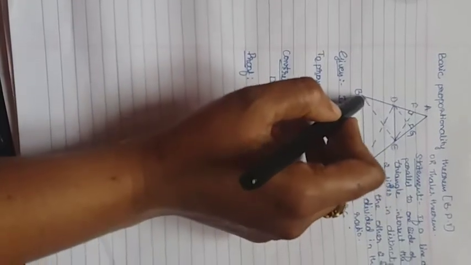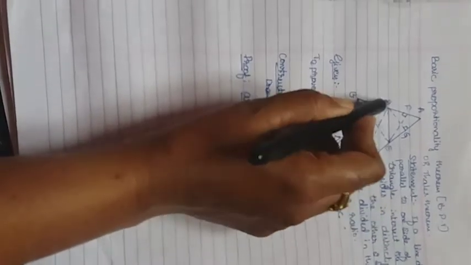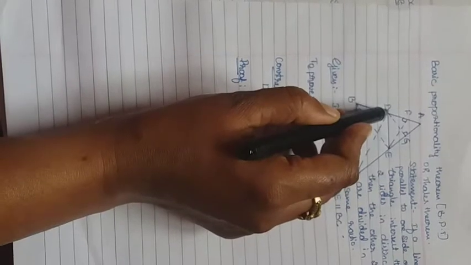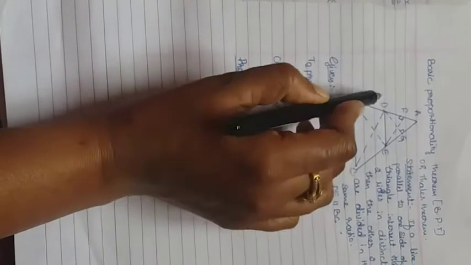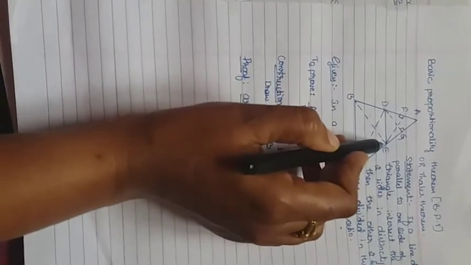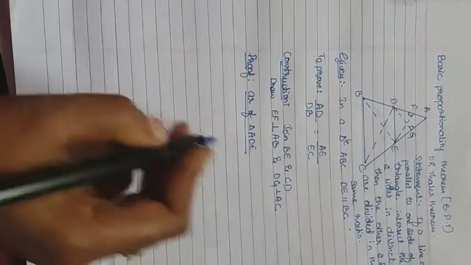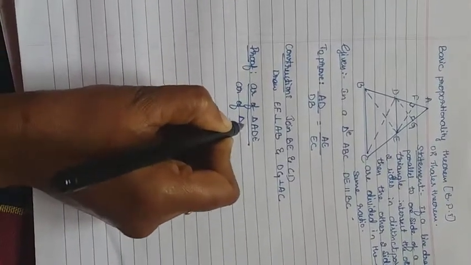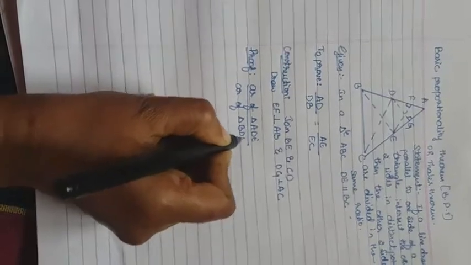From here also you can come, EDB or BD, anyhow you can take. If you start with EDB, that is fine, or for the next you can start with DCB or DEC. So first we take BDE, area of triangle BDE.